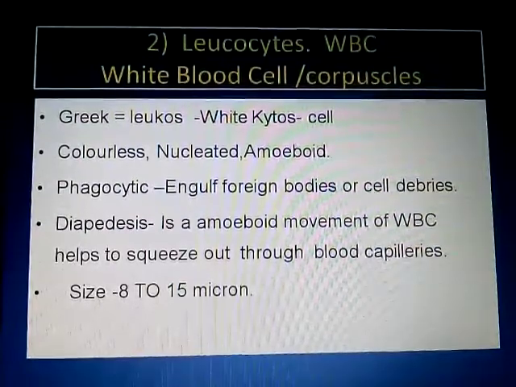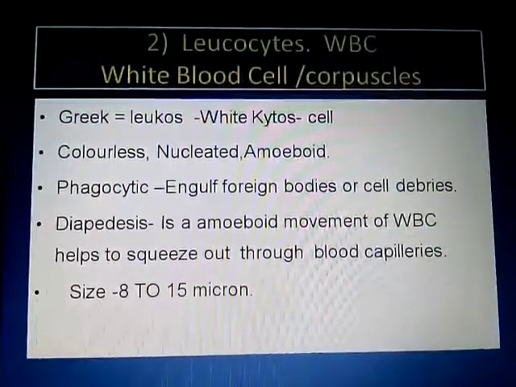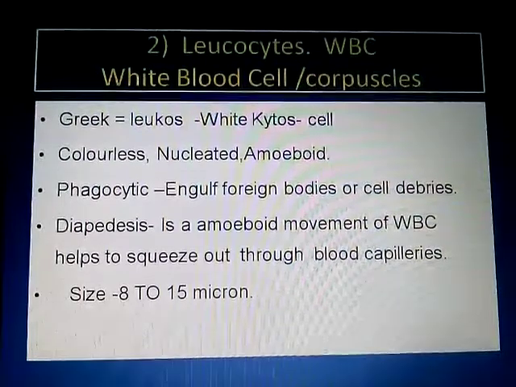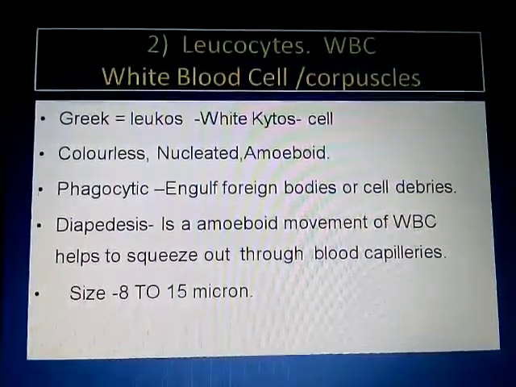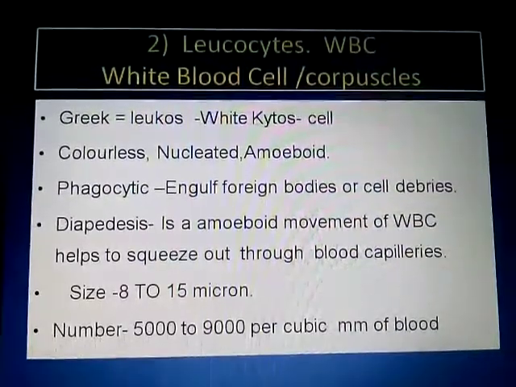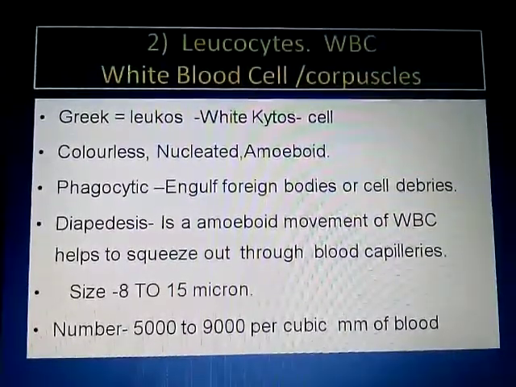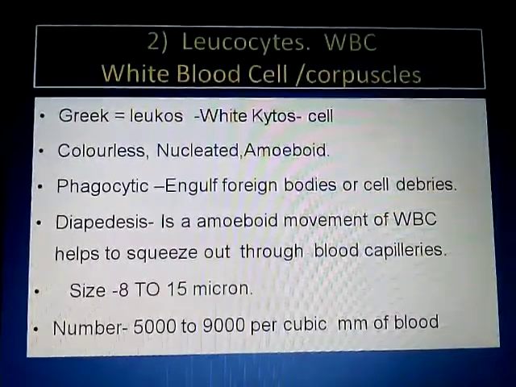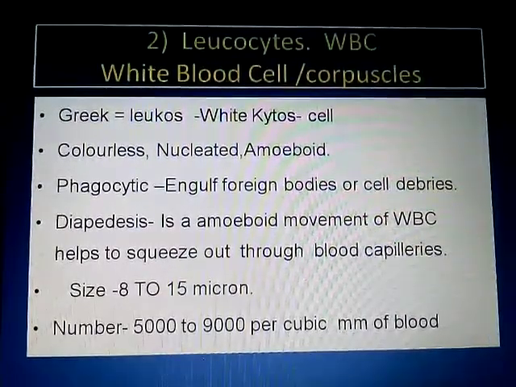If we want to take more account of the WBC, like RBCs also, the size of the WBC is 8 to 15 micron in diameter. The number of WBC is 5000 to 9000 per cubic millimeter of blood.